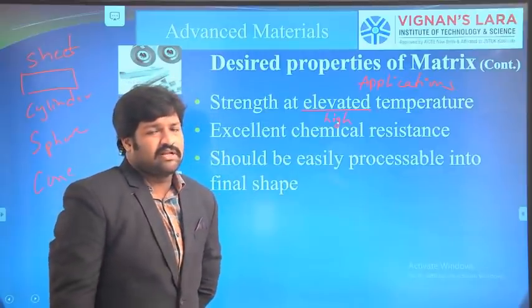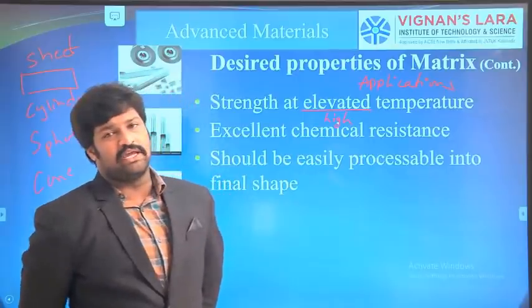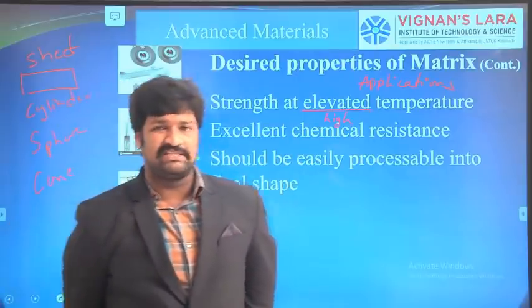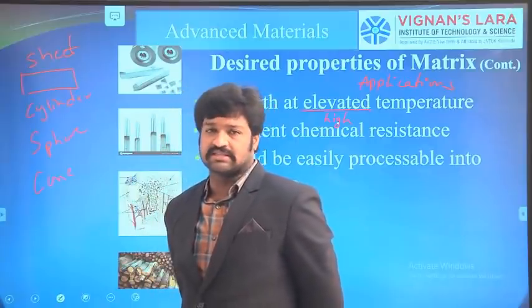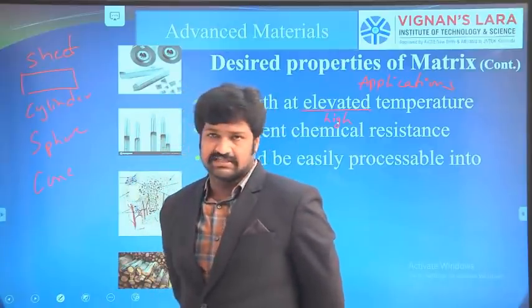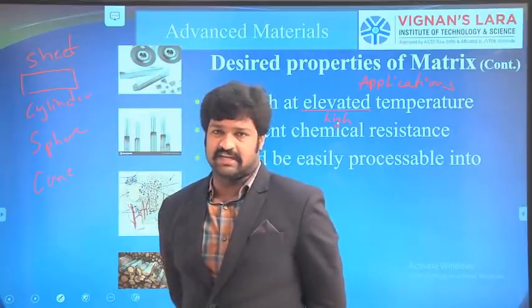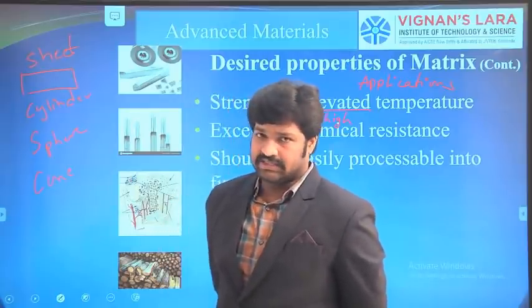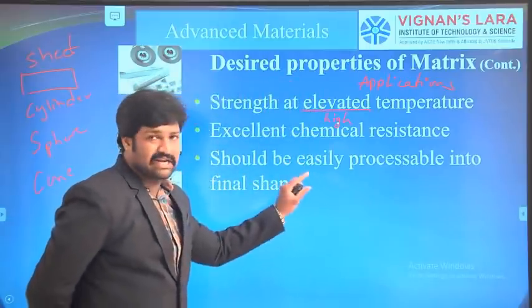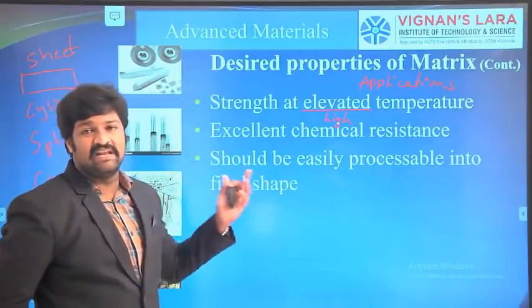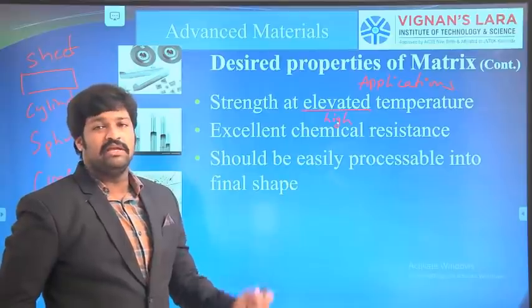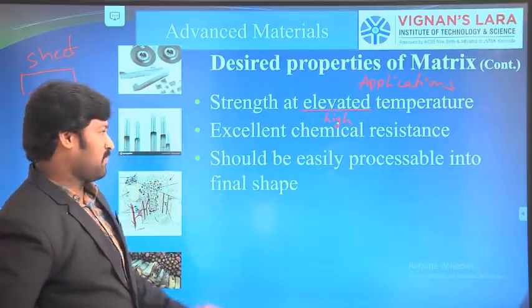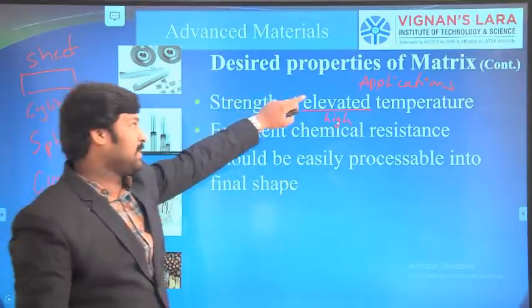As you know, with casting we can produce almost any shape. We can produce sheets, as well as convex or concave shapes. Similarly, the selected matrix material should be easily flowable and easily shapeable into any shape. That's the desired property, and again it depends upon the application.